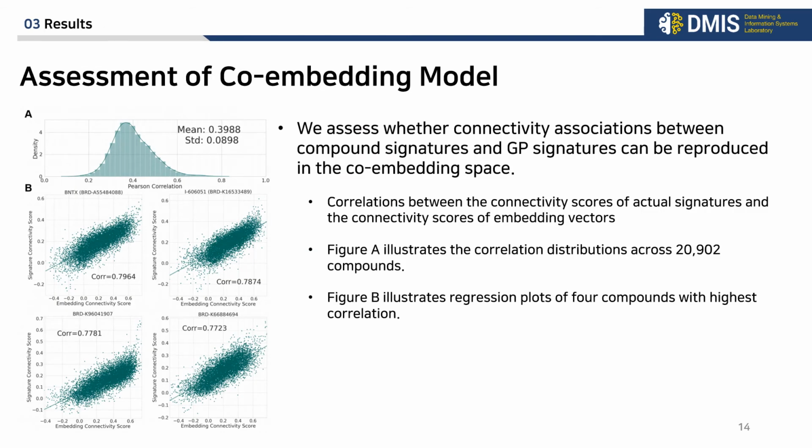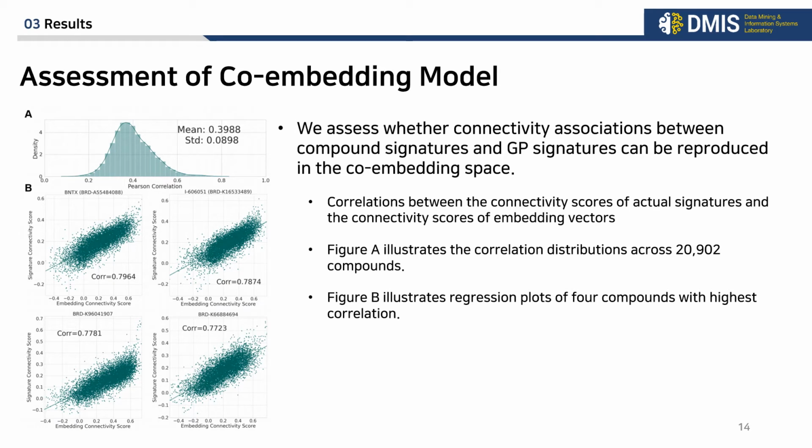For the validation of the co-embedding model, we assess whether connectivity associations between compound signatures and GP signatures can be reproduced in co-embedding space. We measure correlations between the connectivity scores of actual signatures and the connectivity scores of embedding vectors.